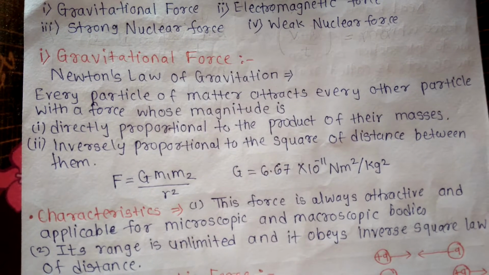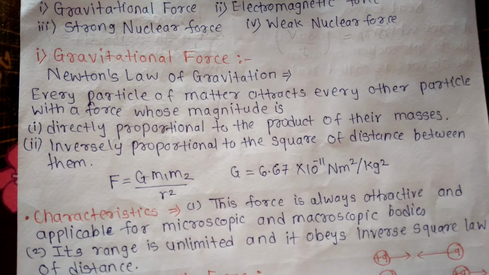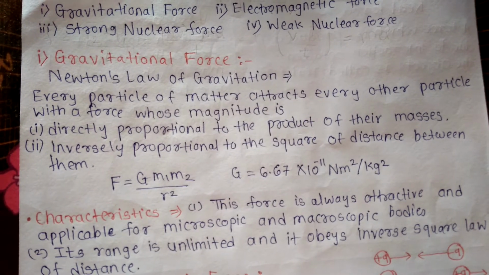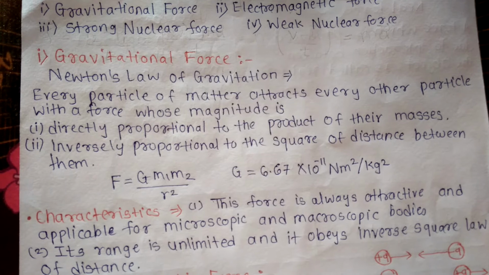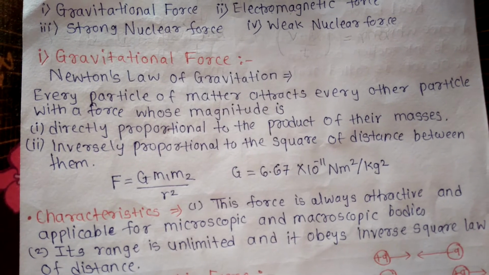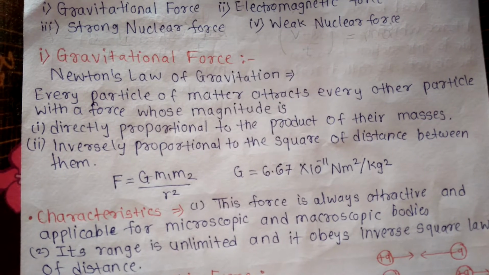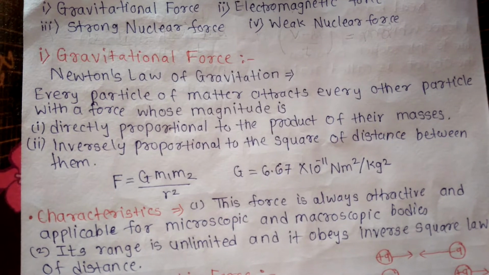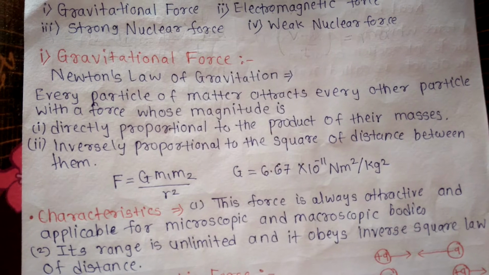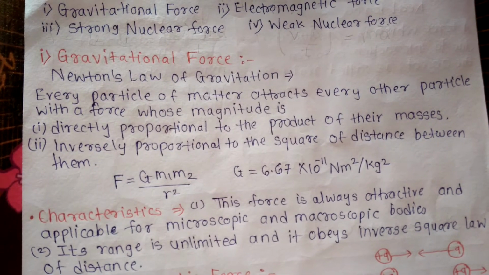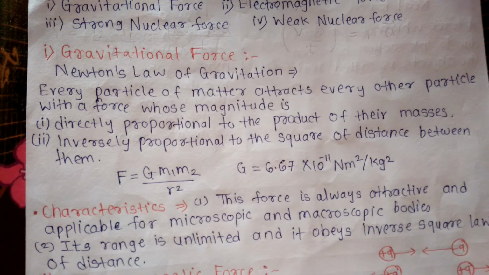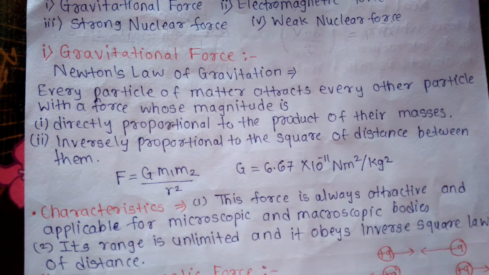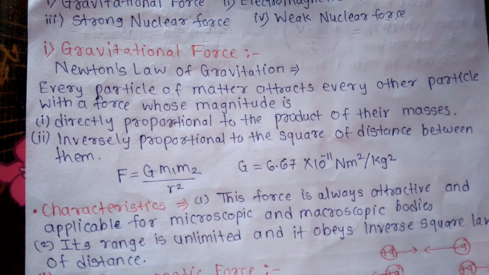Newton gave a law of gravitation, which states that every particle of matter attracts every other particle with a force whose magnitude is directly proportional to the product of their masses and inversely proportional to the square of the distance between them. Let m1 and m2 be the masses of the particles, separated by distance r apart.